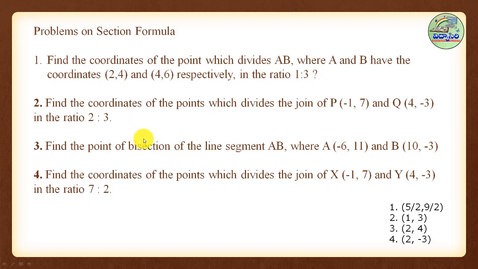In the first case 1:2, in the second case 2:1. So your points A and B are the same. You take 1:2 and 2:1 and substitute in the formula. We get two answers. So those two are the points of trisection. Then go to another. Find the coordinates of the point which divides the line joining (-1, 7) and (4, -3) in the ratio 7:2. So same as this formula.